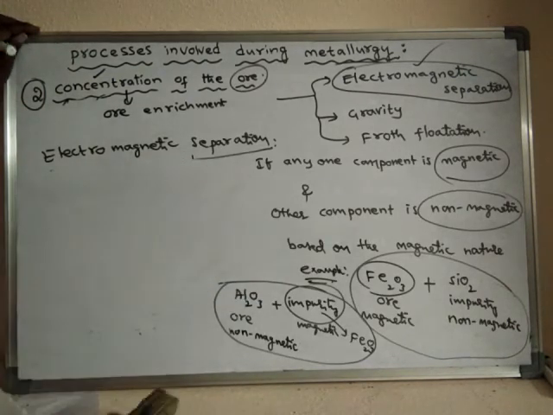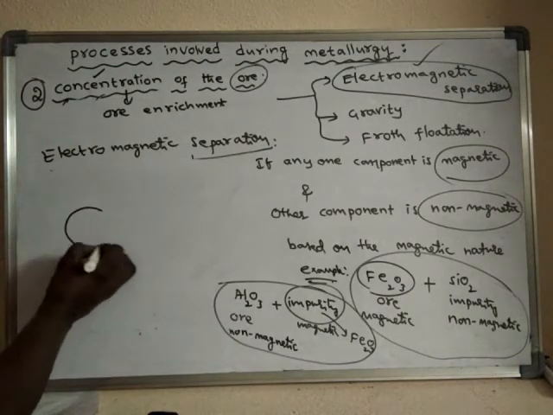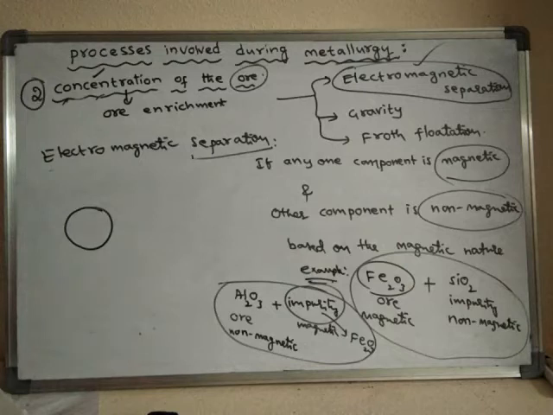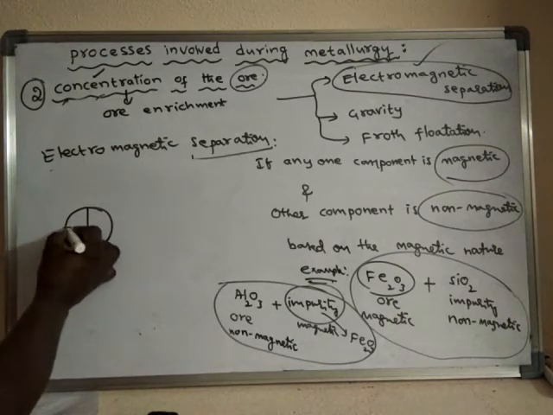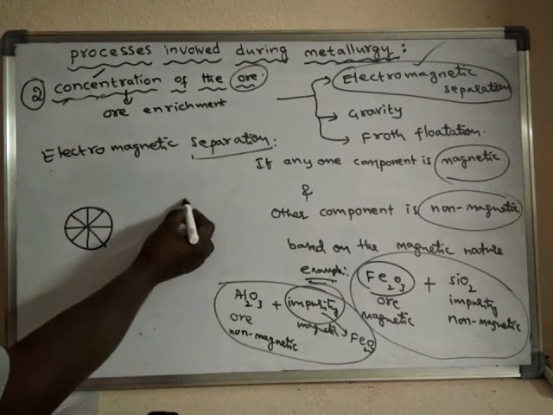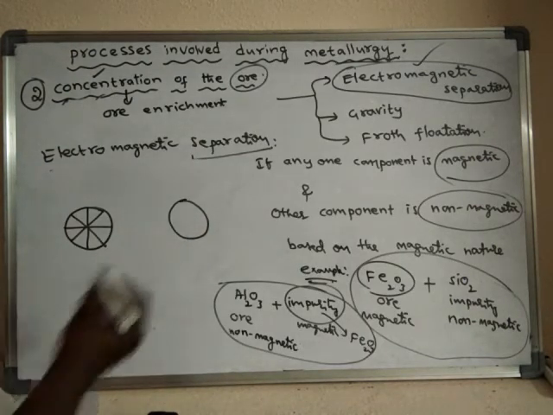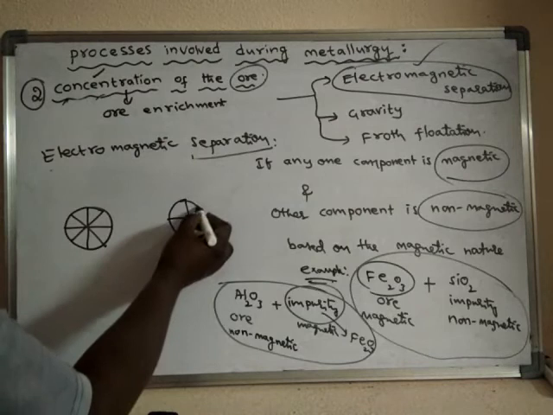So in the process of separation, we use a magnetic wheel, an electromagnetic wheel, and another wheel which is non-magnetic. It is not an electromagnetic wheel.